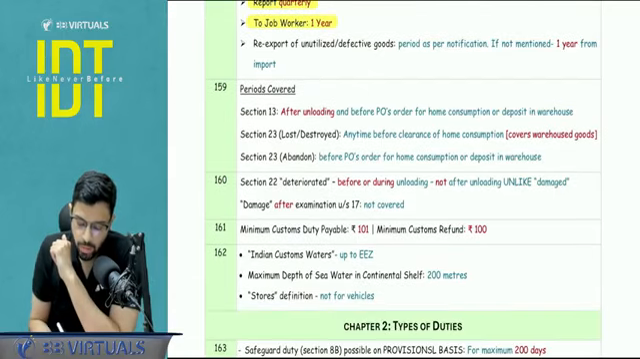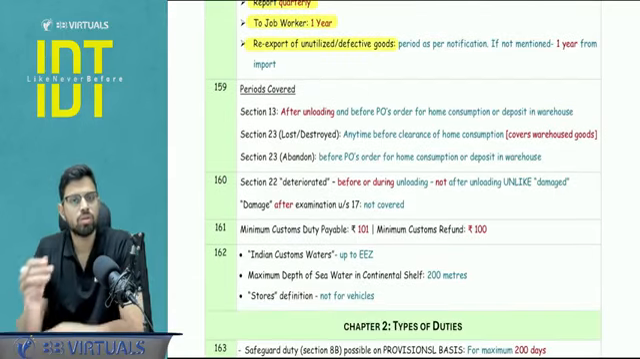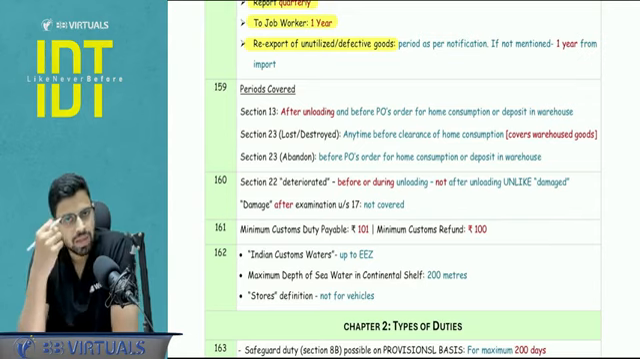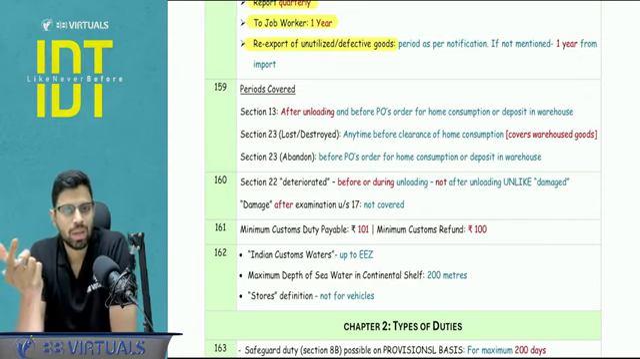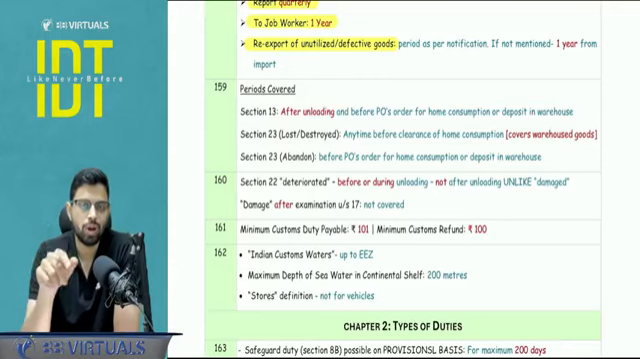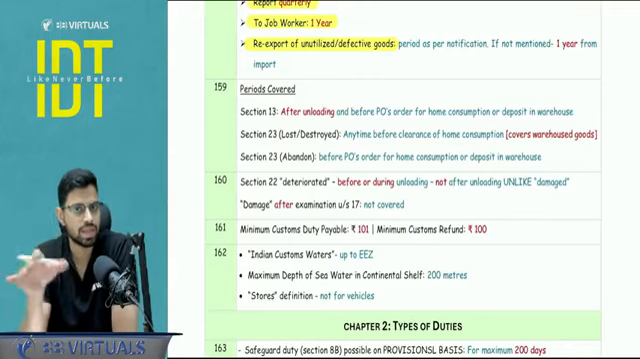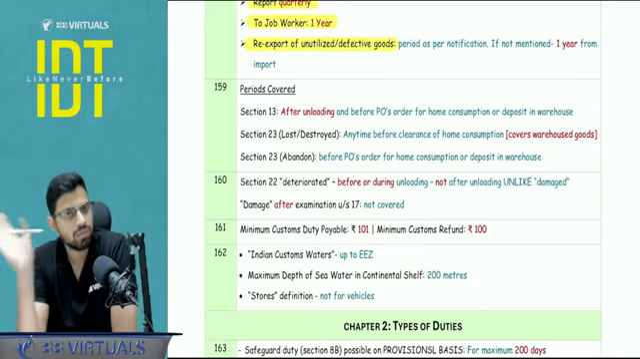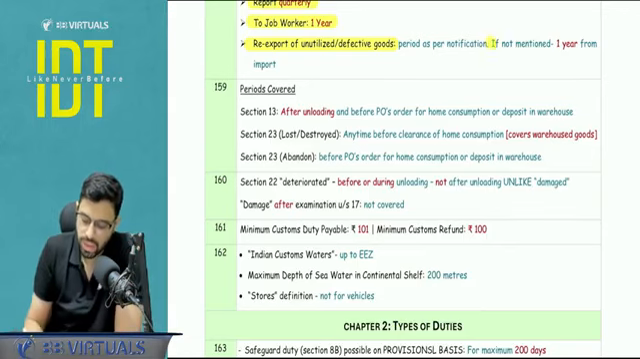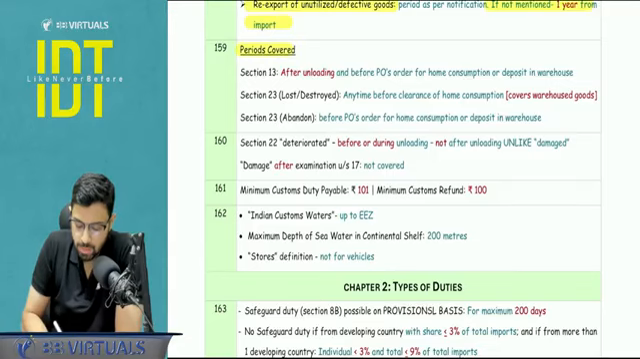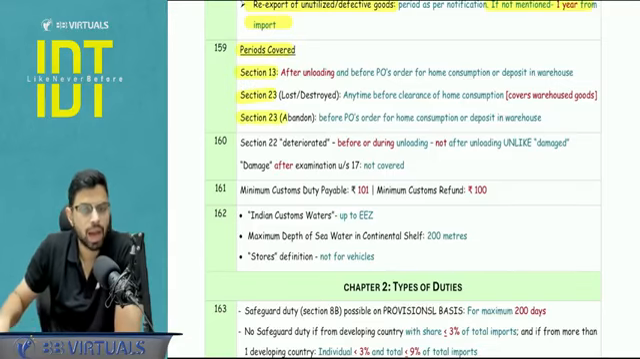Next, re-export of unutilized or defective goods. So you can re-export it, but what is the timeline? Now timeline, I have seen students directly quoting the part of 1 year. No, before that you have to write that the timeline is as per the original notification, which is asking us to refer the IGCR rules. If nothing is there, then the time limit is 1 year. Okay, is it clear?